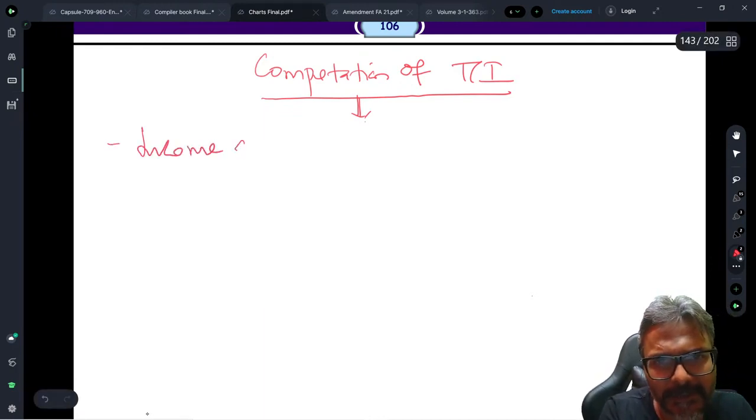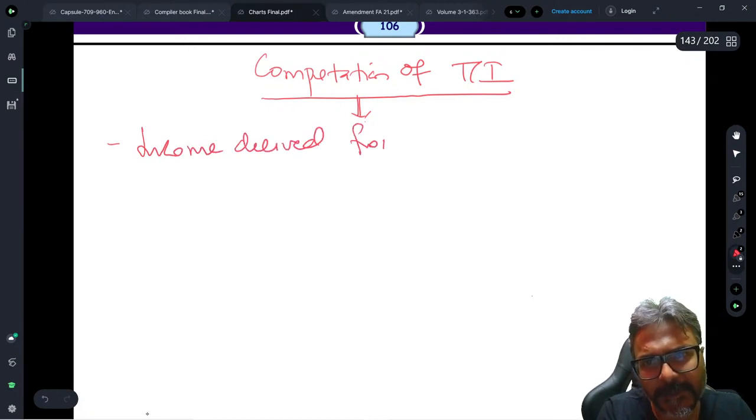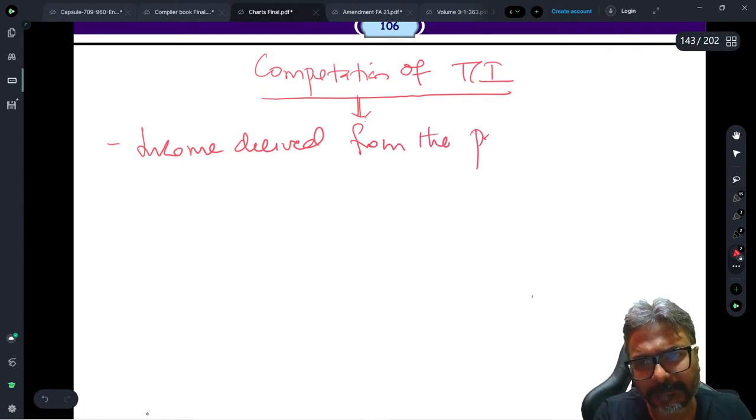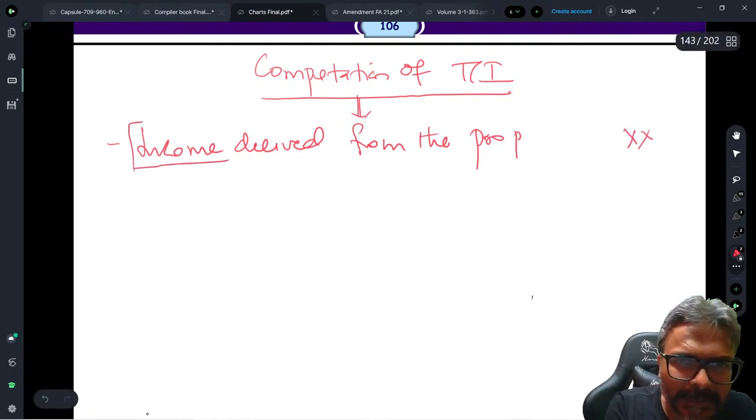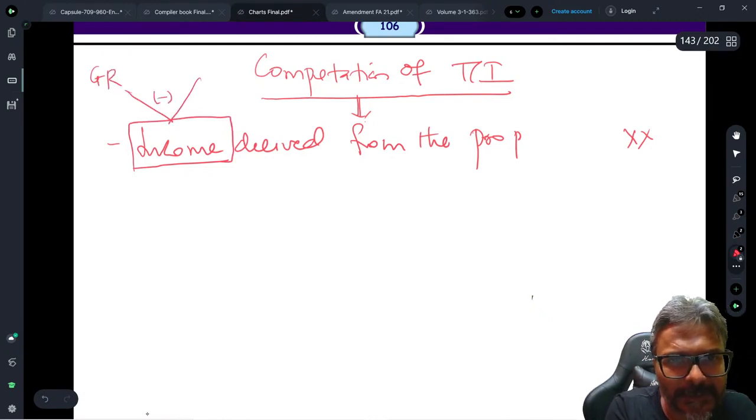We say income derived from the property held under the trust. Income derived from the property. So that is the first particular format, from the property. Now, this is the point over here. This income comprises of two things. The gross receipt minus the operational expenditure.